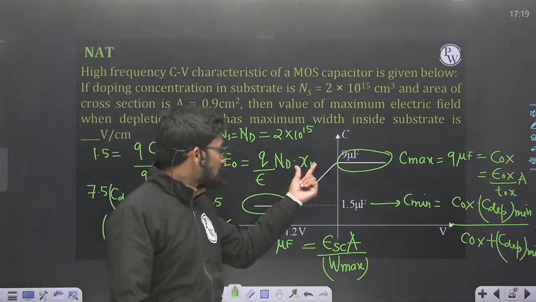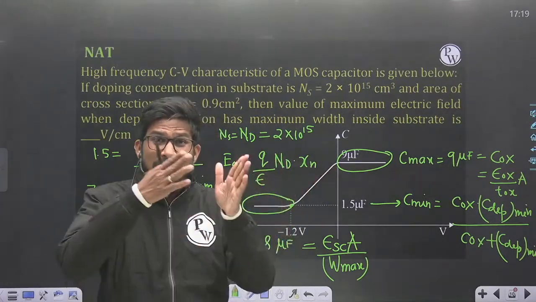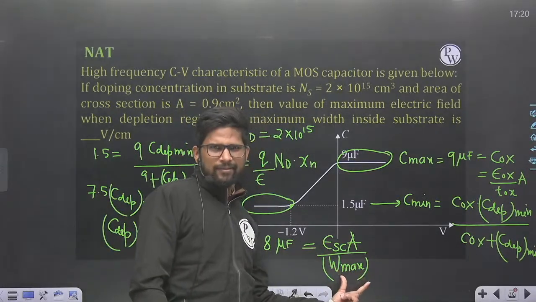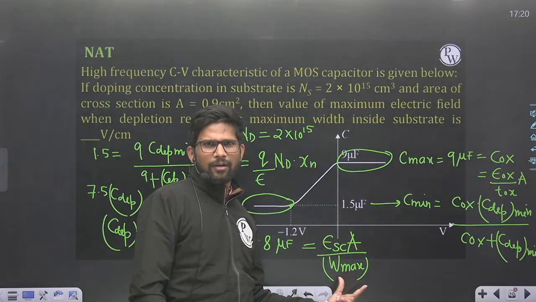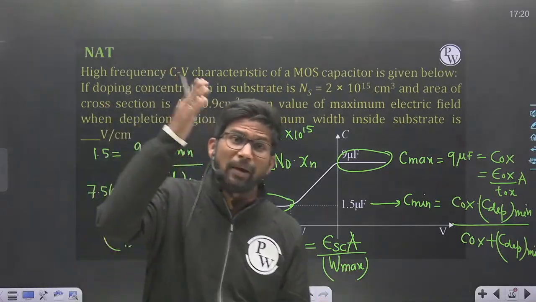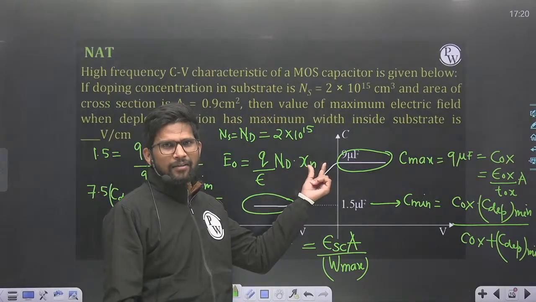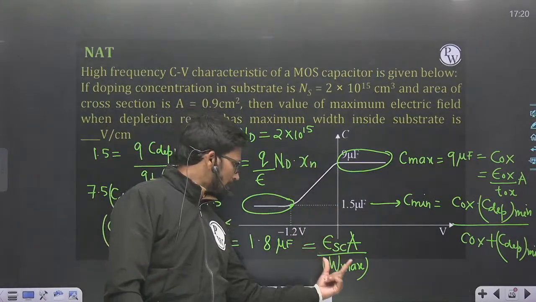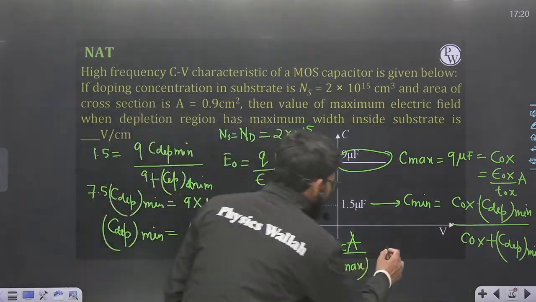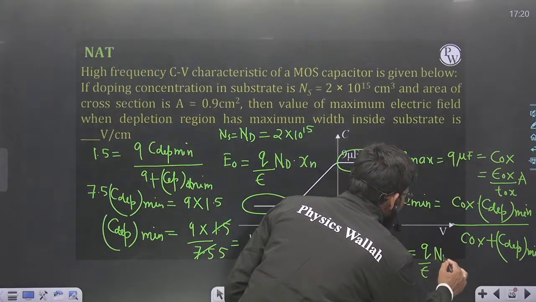Here Xn is the width inside the depletion region, and this depletion region is inside the substrate, so that depletion region width is W max inside the substrate. The substrate is of N type, so this Xn is the depletion region width on the N side, that is, in the substrate region the width of depletion is W max. So I can say that this E naught is Q upon epsilon ND into W max.